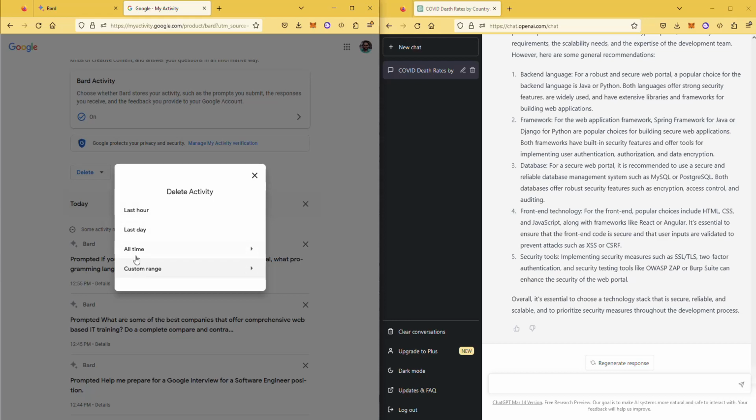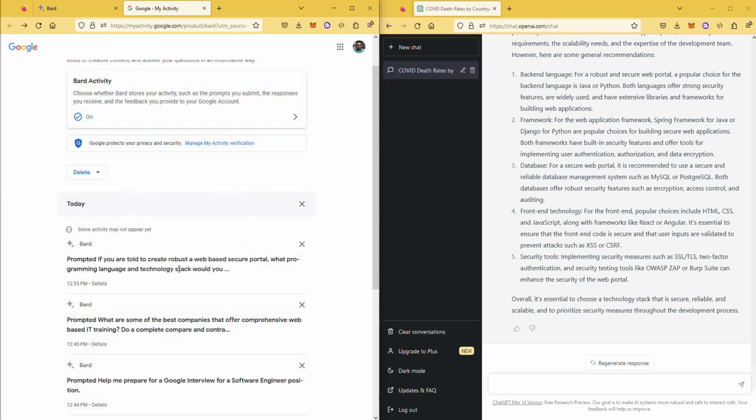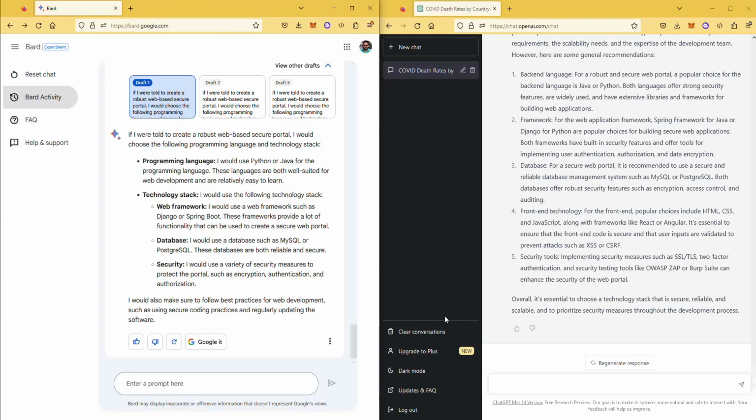It could be a custom range, all time, last day, last hour. I really like this feature because I really don't want it to just clear everything or clear based on whatever. So it gave me a choice. I don't think ChatGPT has that. ChatGPT has this clear conversation. It would clear it, and you have to literally delete one by one. So that is another neat thing about Bard.